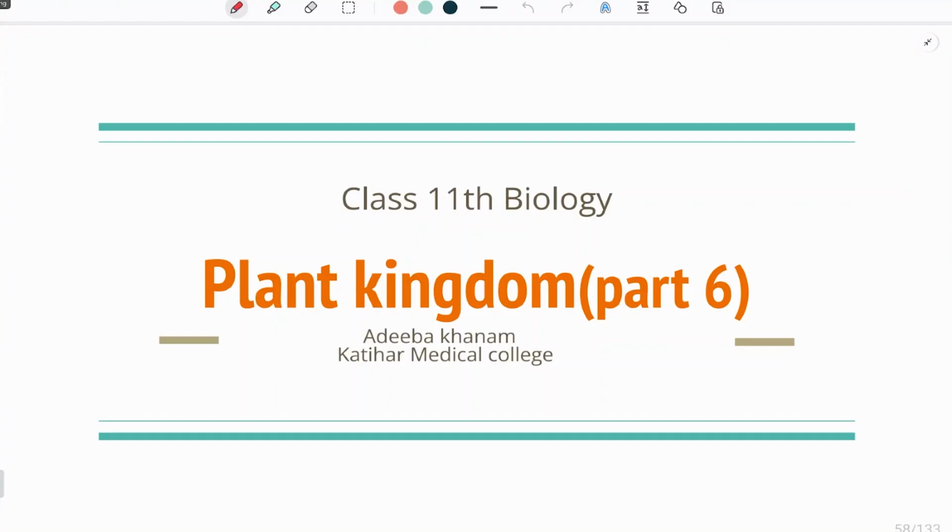We have learned about different terms as well, like alternation of generation. Alternation of generation is a term which is very frequently used in the whole of the plant kingdom. So we will use this term again in bryophyta and in pteridophytes as well. It begins from algae and goes up to the angiosperms as well.